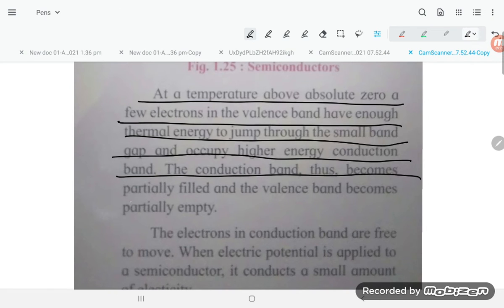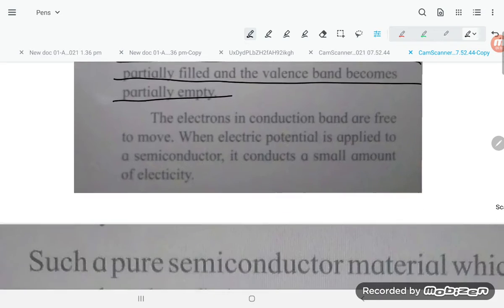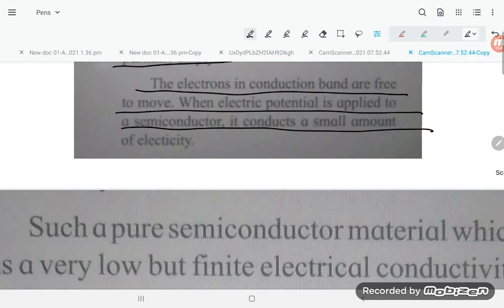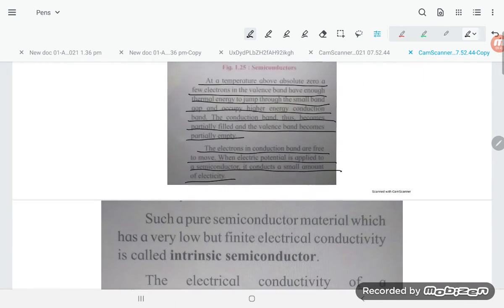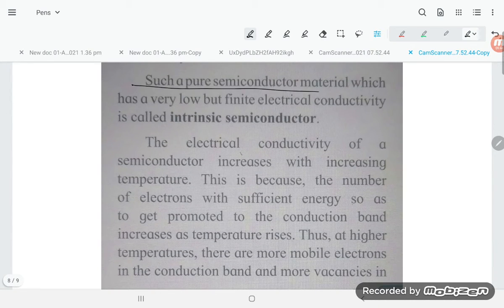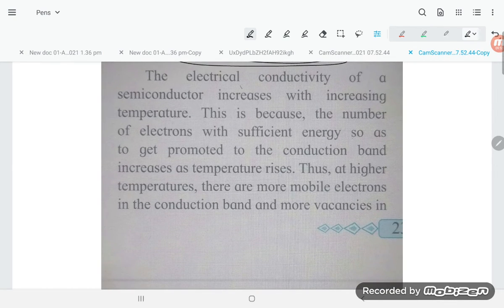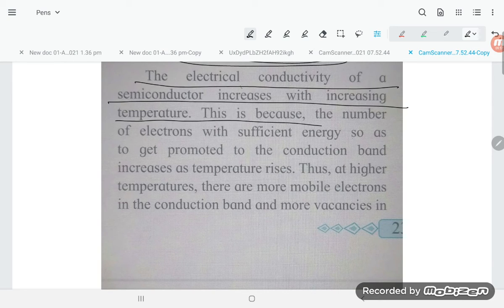The conduction band thus becomes partially filled and the valence band becomes partially empty. The electrons in the conduction band are free to move when an electric potential is applied to the semiconductor. It conducts a small amount of electricity. Such a pure semiconductor material, which has a very low but finite electrical conductivity, is called an intrinsic semiconductor.